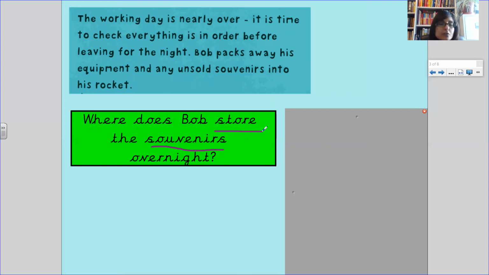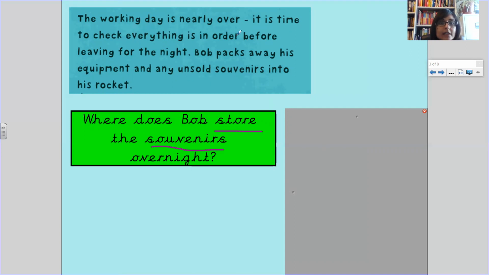Store. If you store something, that means you put it away either for safekeeping, or it's a place where you put all your things. For example, I could say to you, where do you store your cereal? Where do you store the shoes in your house? So where do you put them? Where does Bob put his souvenirs? We're going to look for the keyword souvenirs.